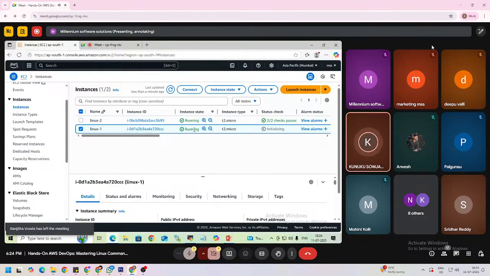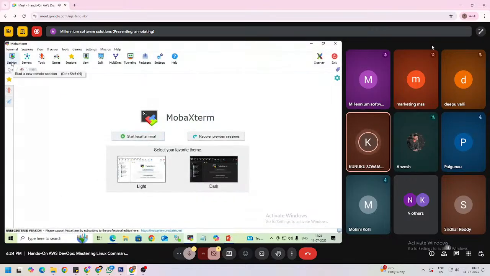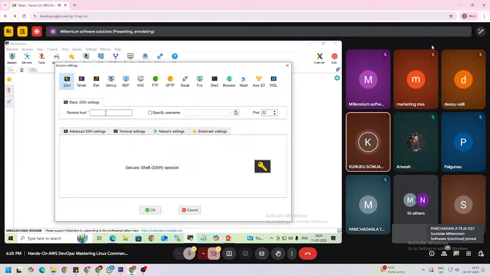So this server was coming into running state, and here scroll down. Whenever we launch an EC2 instance or server, two IPs are going to get created. One is public IP and the other is private IP. By using the public IP, we need to connect, right? So copy that public IP and open MobaXterm. Click on session and then SSH. And here you need to give ec2-user, so by using this user we are connected to that server at the rate, whatever IP we copied, paste that IP, nothing but the public IP.